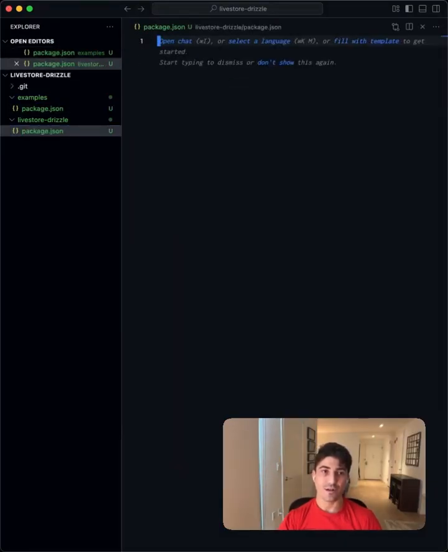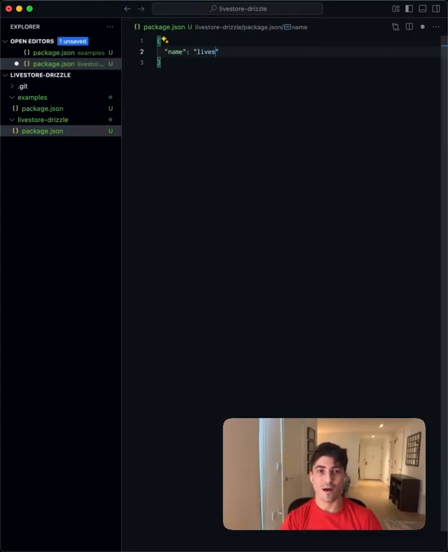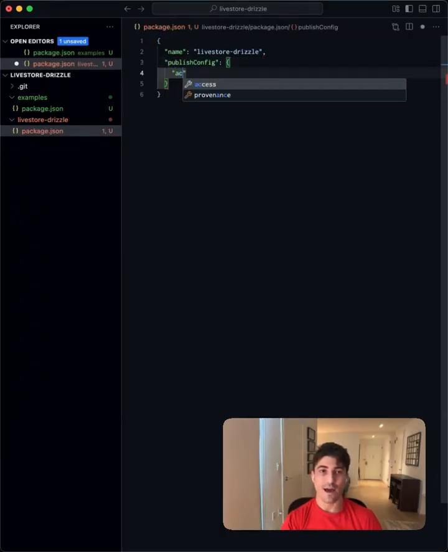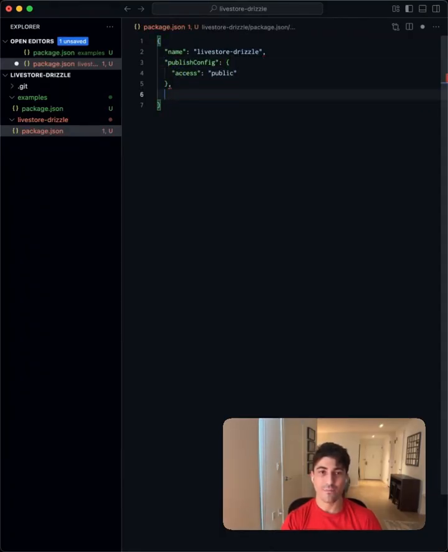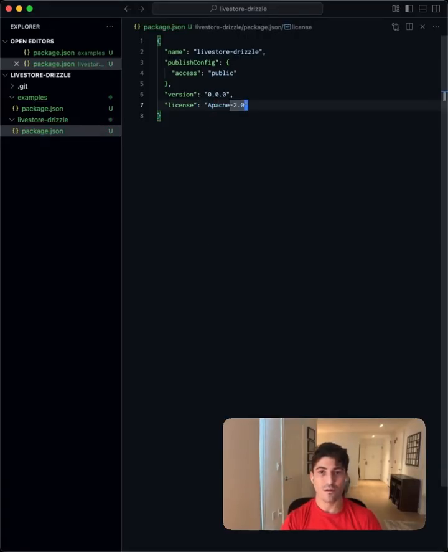The package.json of the LiveStore Drizzle will have a name of livestore-drizzle, a publish config of access public, an initial version of 0.0.0. We'll add a license of Apache 2.0.